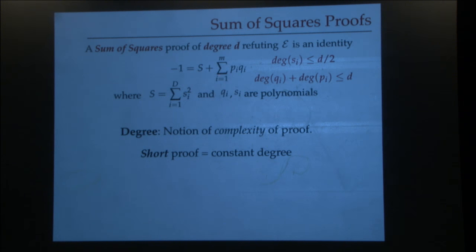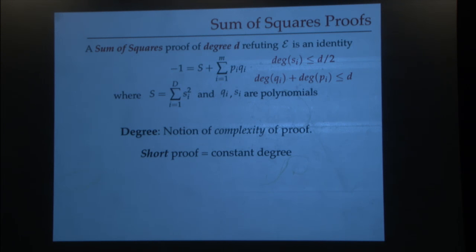Similarly, the degree of pi times qi should be at most d. Okay. If this is true, then the right hand side has degree at most d, right? And this degree in some sense captures the notion of how complex my proof is. Okay. I will not go into this, but it also determines the size of the proof.